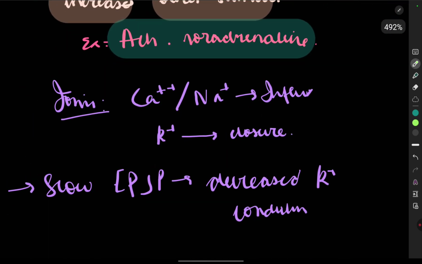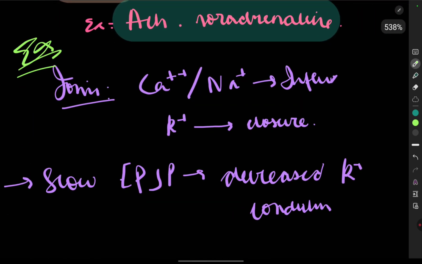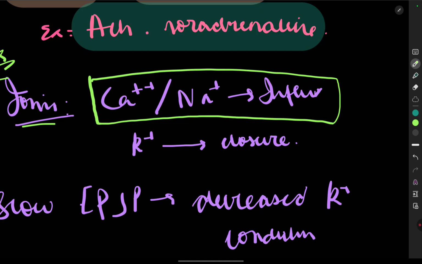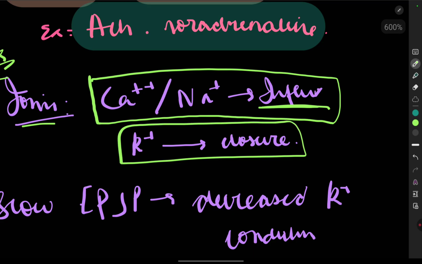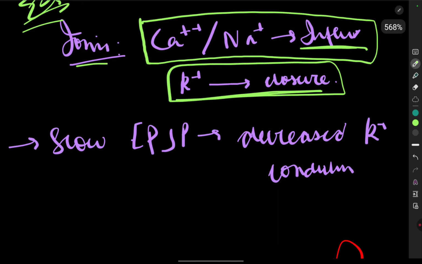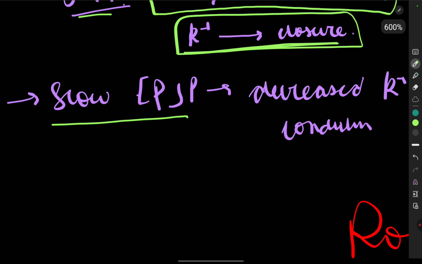Now what are the ionic bases for excitation? Opening of the calcium and sodium channels, which causes influx, and potassium closure are the cause of the excitatory potential. Calcium and sodium are getting inside and the potassium channel is closed. These are the basis. Now what is slow EPSP?